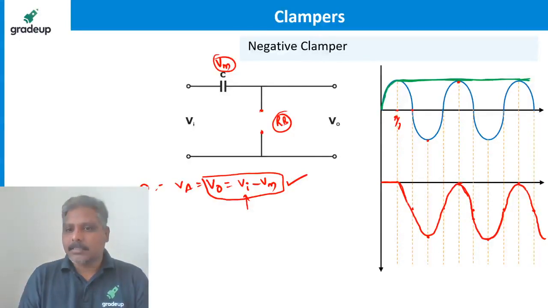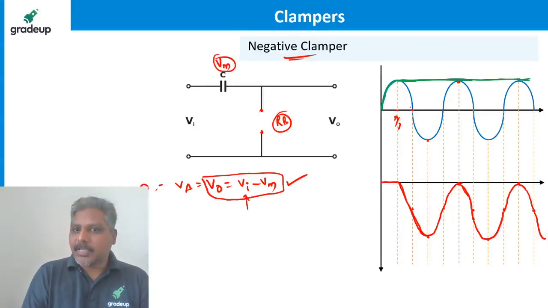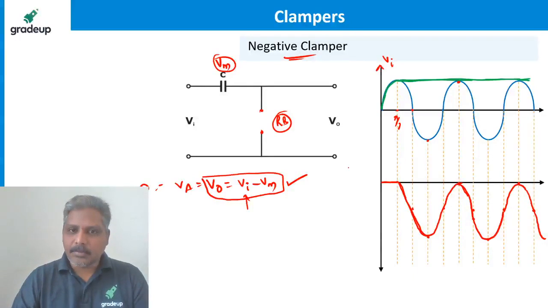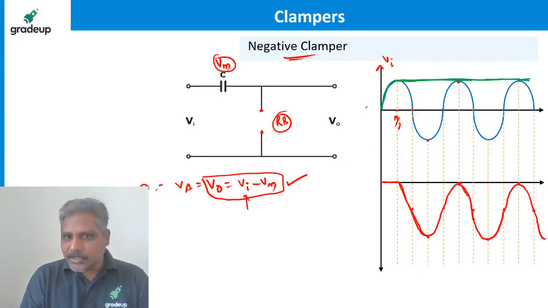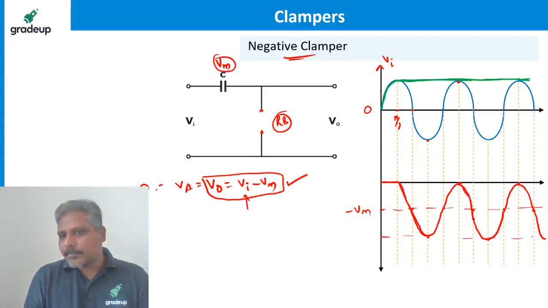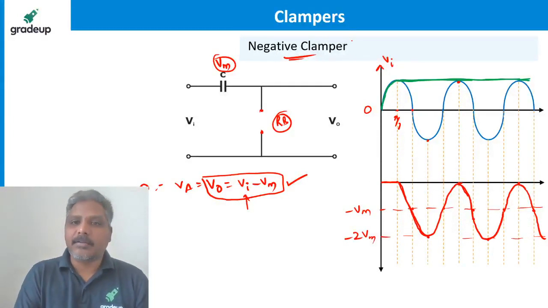Now somebody is asking, sir, why is it called a negative clamper? Because if you see the input waveform Vi, it has been shifted down. Is it not shifted down? Here it is at 0 level, and it is at minus Vm level, is it not? This is minus Vm. So that is why it is called a negative clamper, because the waveform is shifted to the negative side.